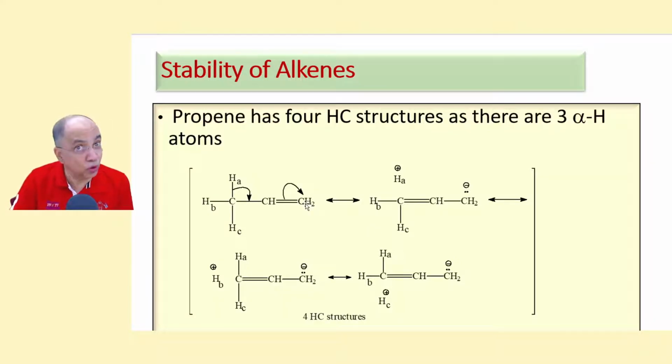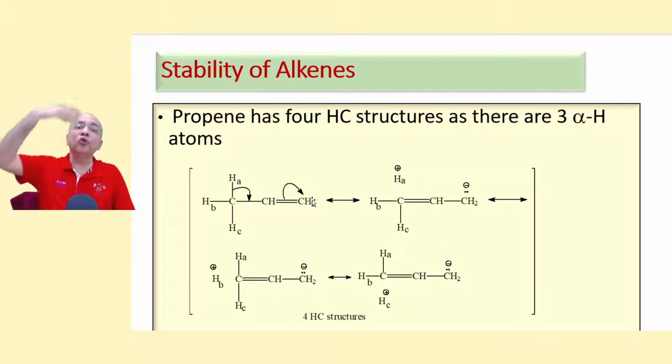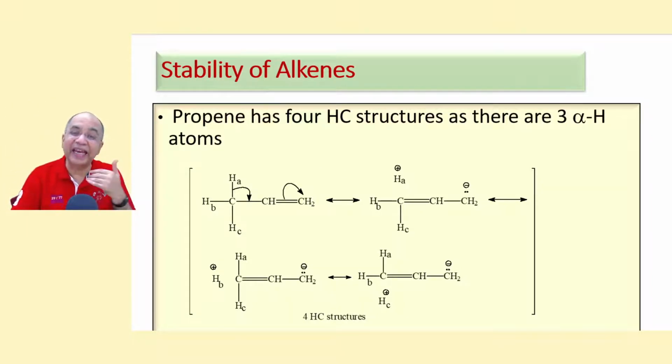And from MOT that sigma BMO will conjugate with pi star antibonding MO, and because of their combination they will produce extended BMO and ABMO, where the 2 sigma electrons will stay.